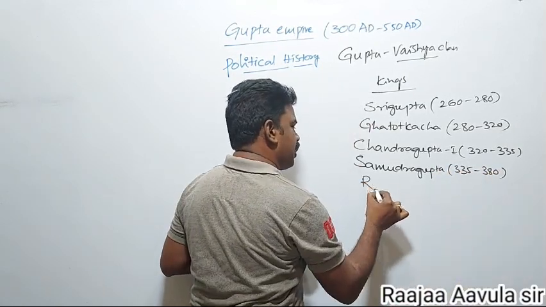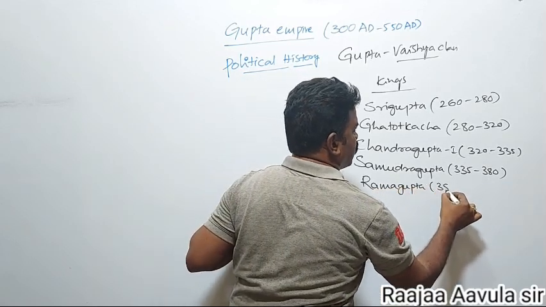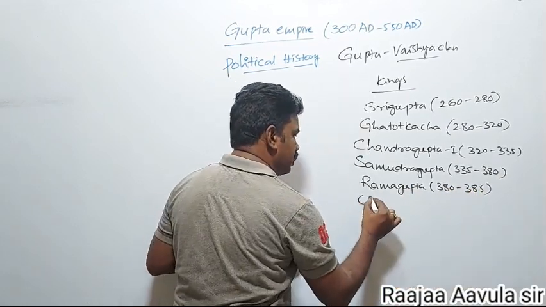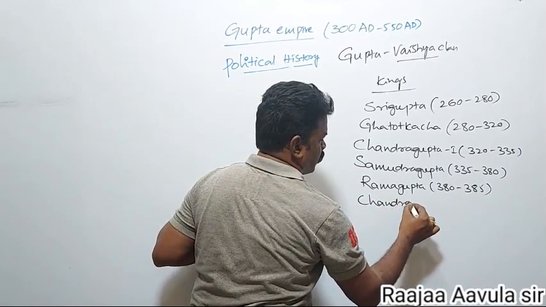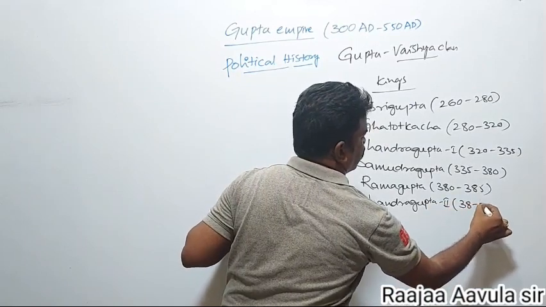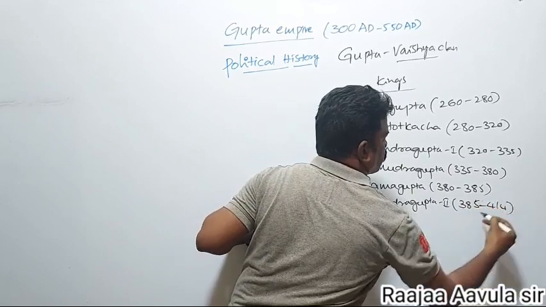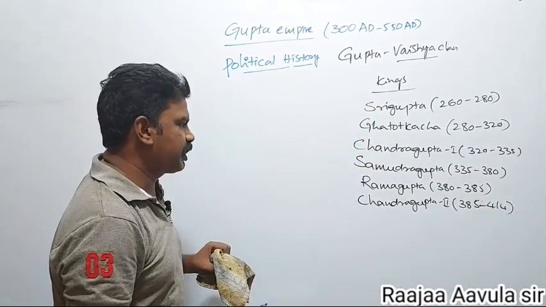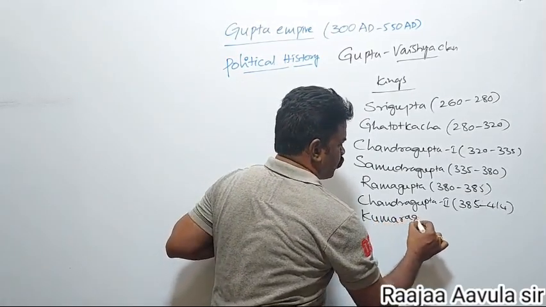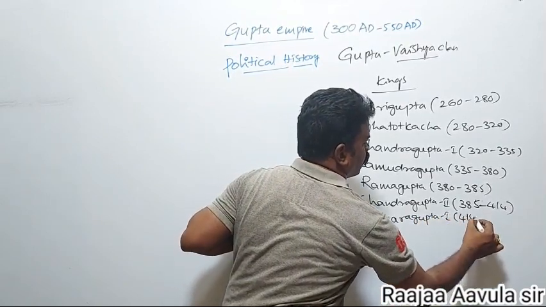After Samudragupta, Ramagupta, he ruled from 380 to 385. After Ramagupta, again Chandragupta II, he was also called Vikramaditya Chandragupta, 385 to 414. After Chandragupta Vikramaditya, Kumaragupta I, he ruled from 414 to 454.